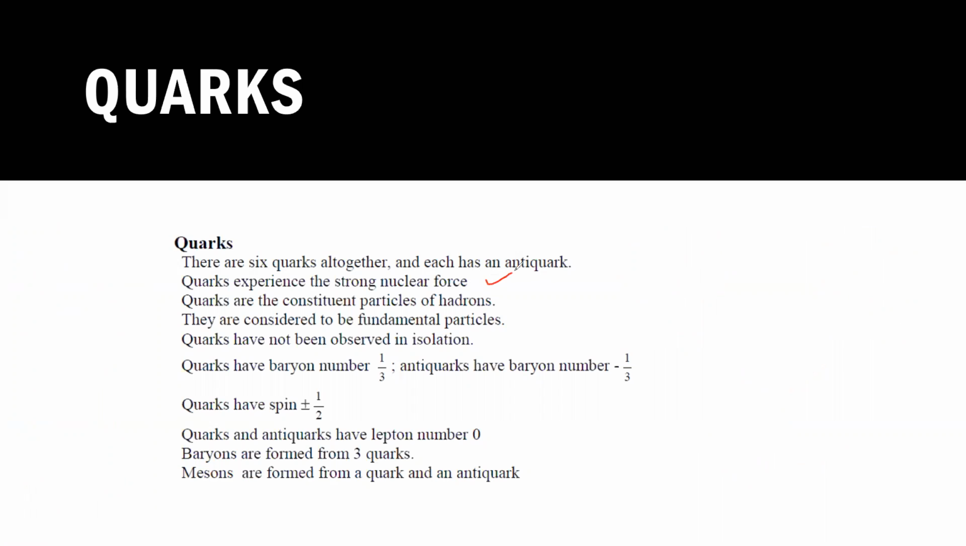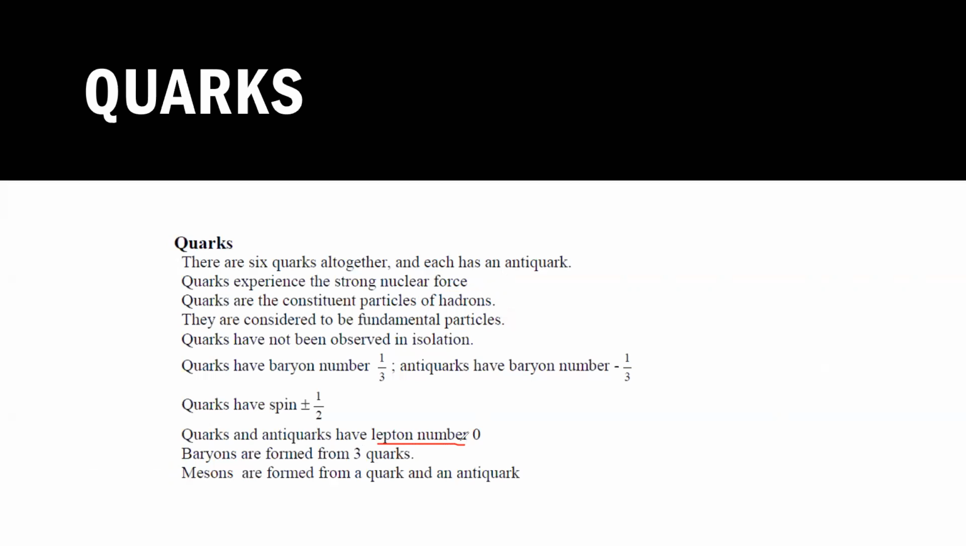They experience strong nuclear force. Quarks are constituent particles of hadrons. They make hadrons. And what are hadrons? Mesons and baryons are known as hadrons. And all these quarks and anti-quarks, their lepton number is 0.